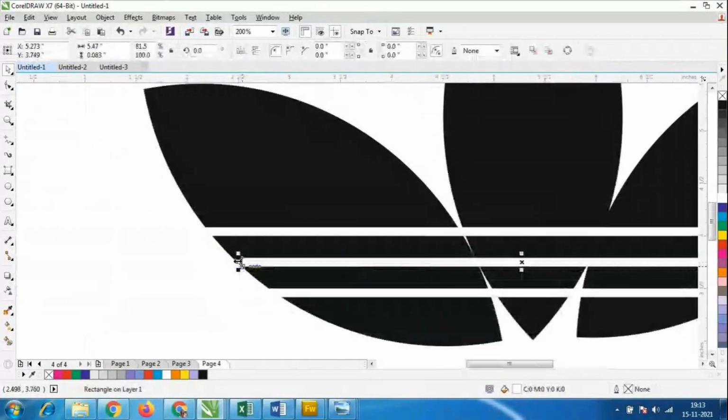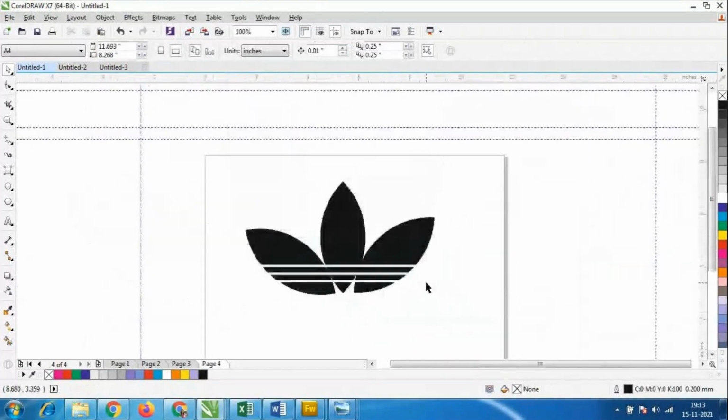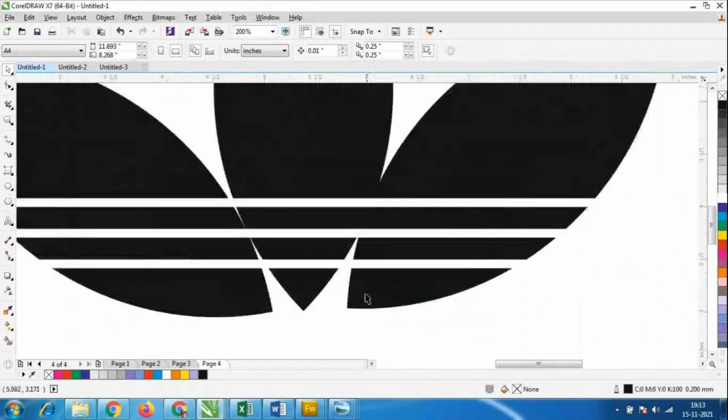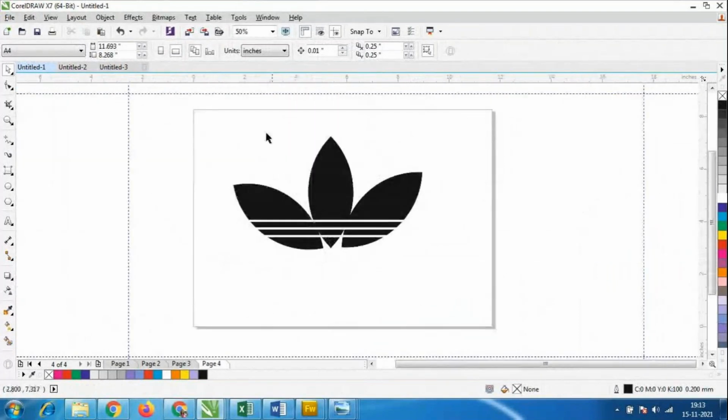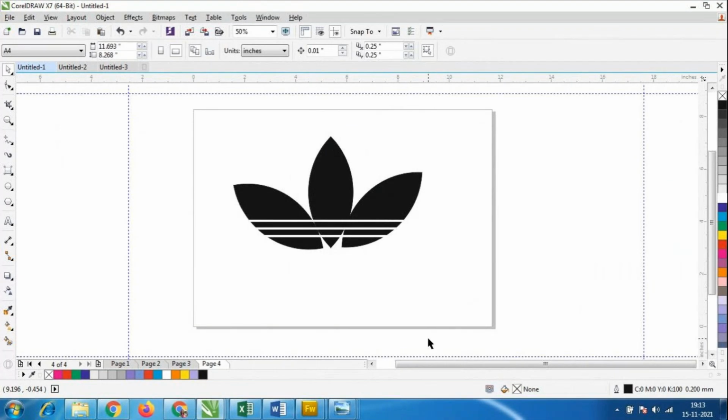So okay, like this. Still I feel the petals have become a little broad. Okay, we have to do little changes in the petals. So the logo also, we have to do the rotation of the logo. So everything we have to do from the beginning.